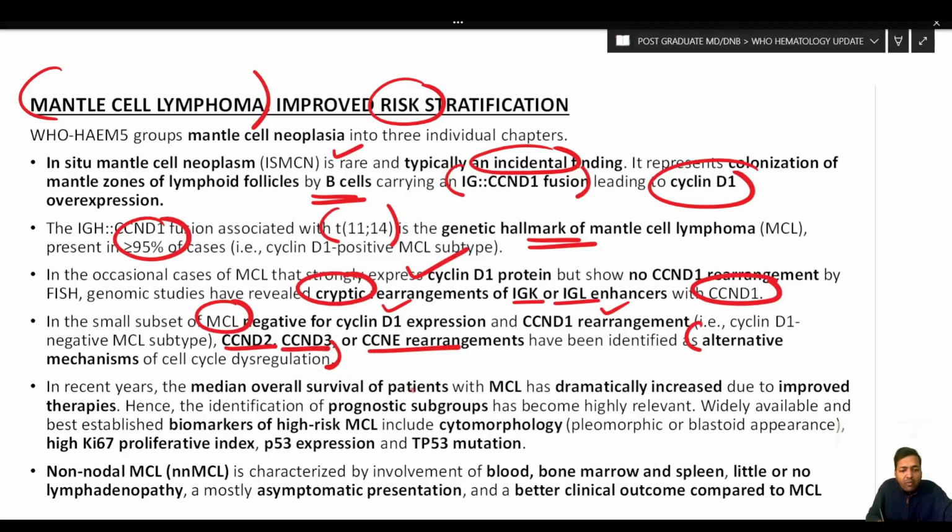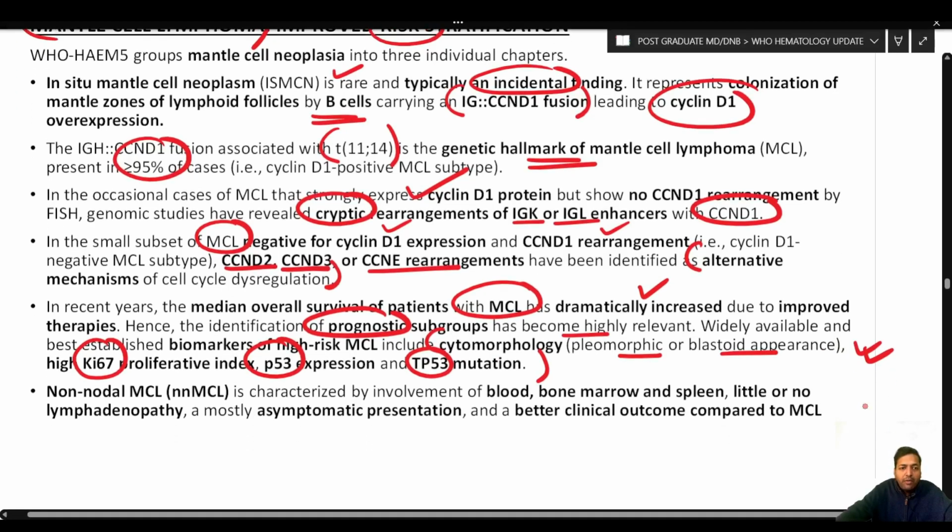In recent years, the median overall survival of patients with mantle cell lymphoma has dramatically increased because of improved therapies. Therefore, identification of prognostic subgroups has become highly relevant because of the good outcome. So we have to identify such prognostic subgroups and give them targeted therapies. Widely available and best established biomarkers of high-risk mantle cell lymphoma include cytomorphology, so pleomorphic or blastoid appearance will have a bad prognosis, high Ki67 index, p53 expression and TP53 mutation. Presence of any of them will mean a bad prognosis for a mantle cell lymphoma patient.